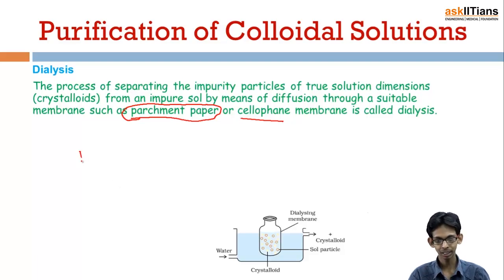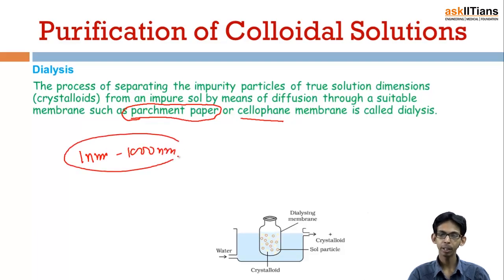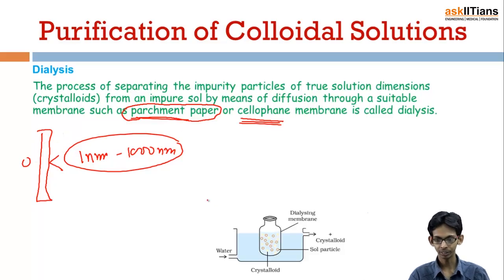That means colloidal particles are in the range of 1 nanometer to 1000 nanometer. If the impurity is smaller than 1 nanometer, it can simply be filtered out using this method, dialysis, using cellophane membrane or parchment paper. So this is basically dialysis. You can see here, this is the dialytic membrane, which is basically cellophane or parchment paper. It contains crystalloids, or we can say impurity, along with the colloids also.